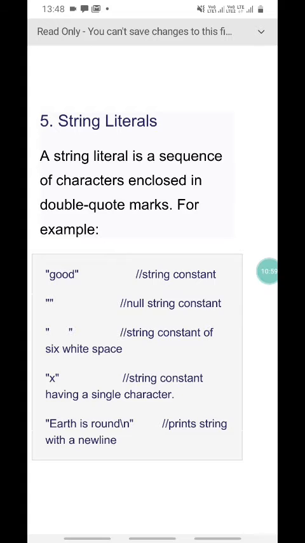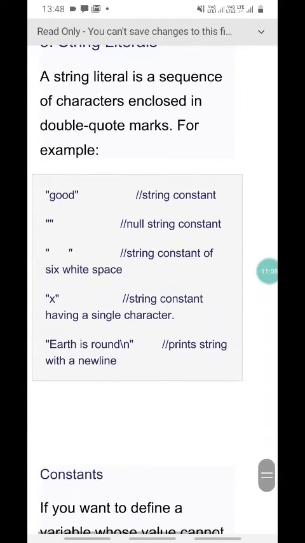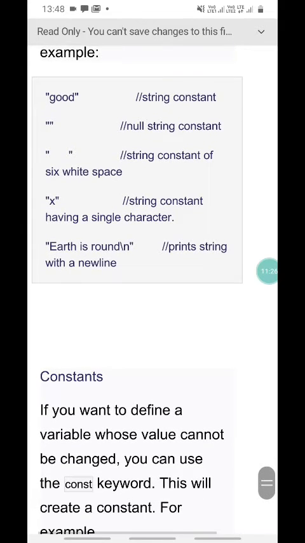Then the next example: "x" in double inverted comma is a string constant having a single character. "Earth is round \n" with the inverted comma complete is called a print string with a new line. \n represents something just like an enter button. Earth is round is printed and then a new line is generated.